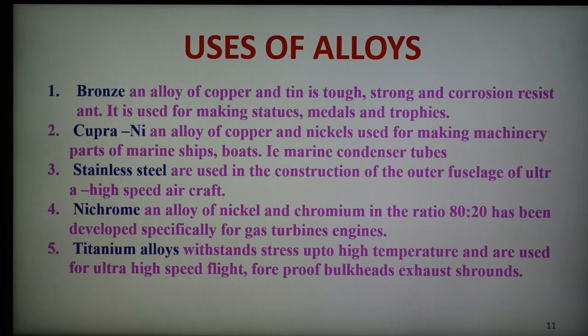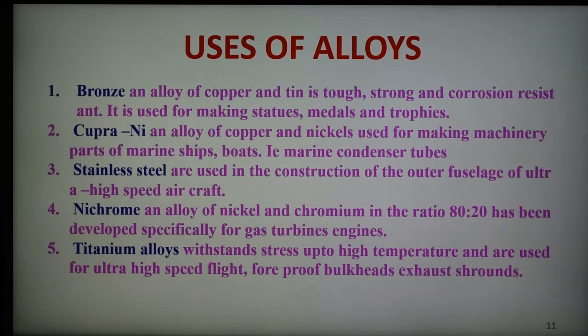Second important example is copper nickel, an alloy of copper and nickel, used for making machinery parts of marine ships and boats, such as marine condenser tubes. Third is stainless steel. Stainless steel is used in construction, in the outer fuselage of high speed aircraft, and also in household utensils. A number of utensils are made of stainless steel.